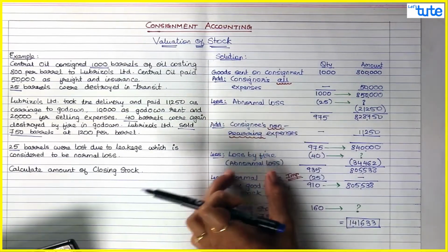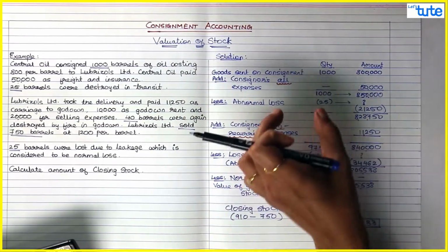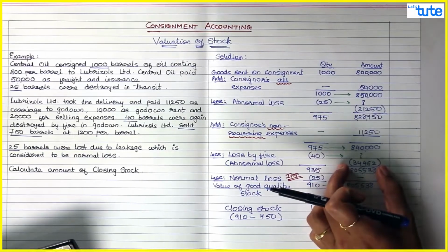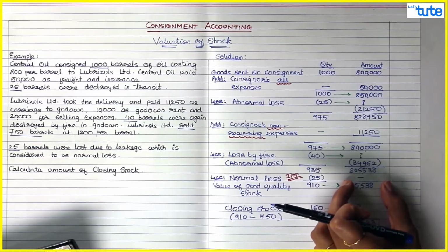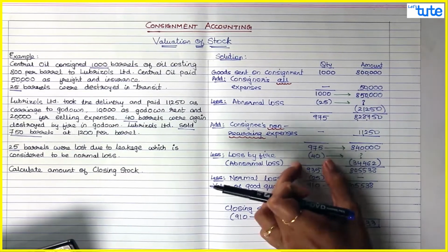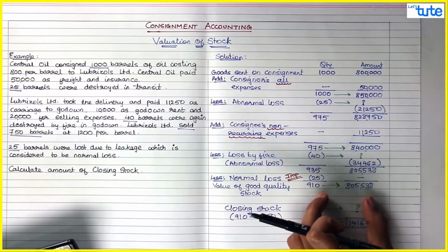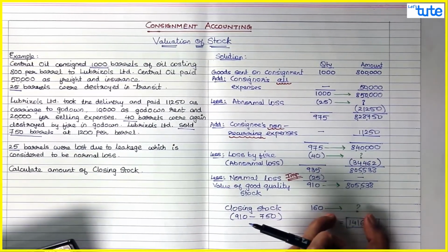We are deducting all the losses, normal and abnormal. For abnormal loss, we find out the amount because we pass the journal entry for the same. But normal loss, we never account in our books of account. It is directly just adjusted in the quantity. You find out the value of good quality stock, that you compare with the closing stock.